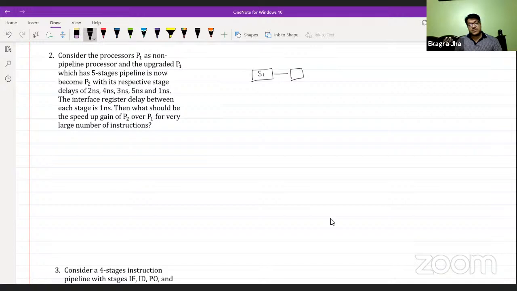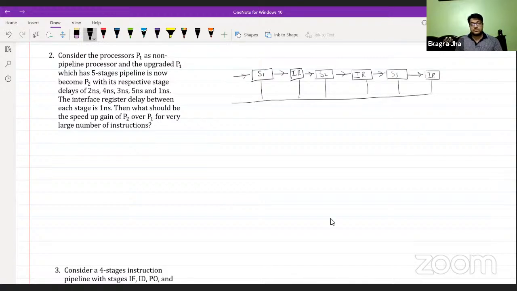We have some buffer or interface register in between, then stage two, again some intermediate register or interface register, stage three, and so on. This is how it usually looks.